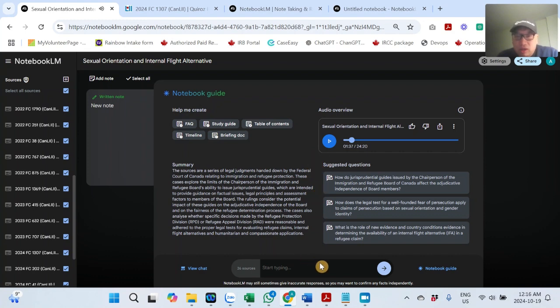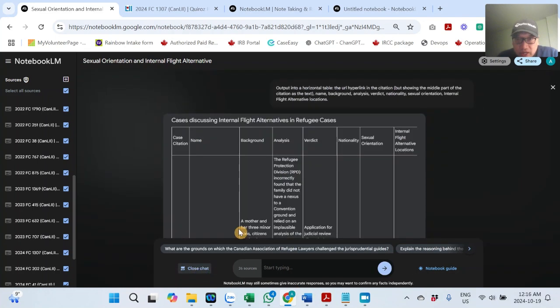This is the part where I literally took, probably like a week to create. So what I did was this. I'll click on View Chat, and this is more of a typical large language model prompt. I said, I'll put in a horizontal table, the URL hyperlink in the citation, the name, background analysis, verdict, nationality, and so on, of all these cases.